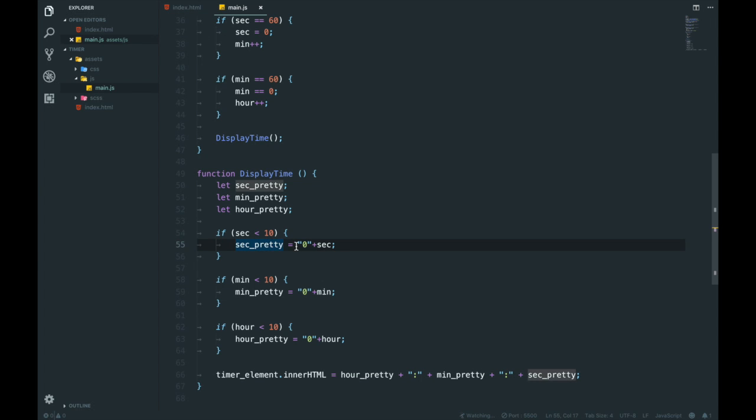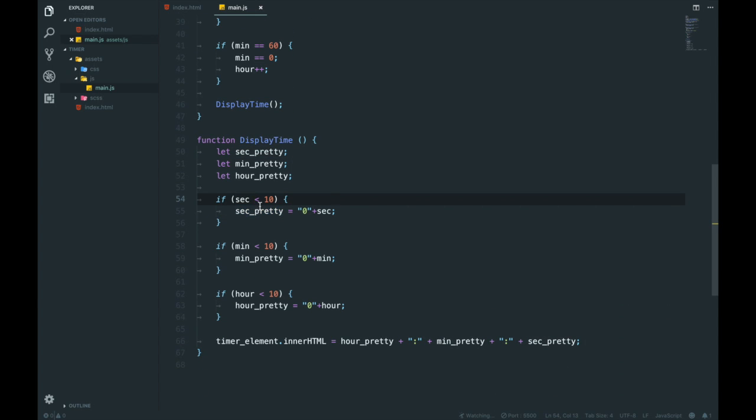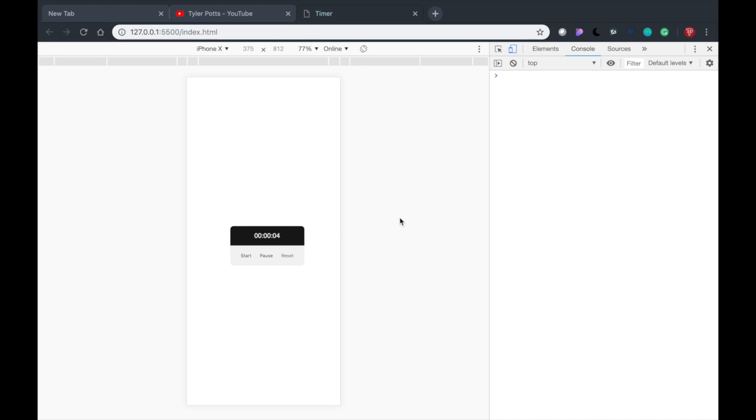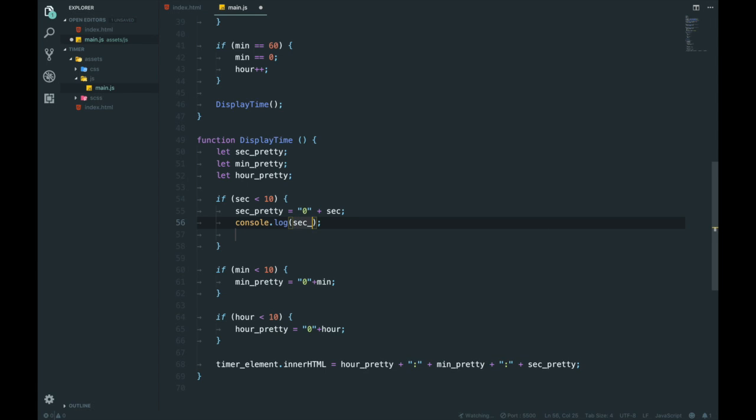Oh, what did we do? If sec is more than 10, sec pretty is equal to 0 plus sec. Right? So wait, what? So that got over 10 and we had an error. Let's figure out. Let's go and have a look. Oh, on the iPhone X, this still works, and it kind of looks pretty cool actually on the iPhone X for a simple timer anyway. Undefined, it goes to undefined.